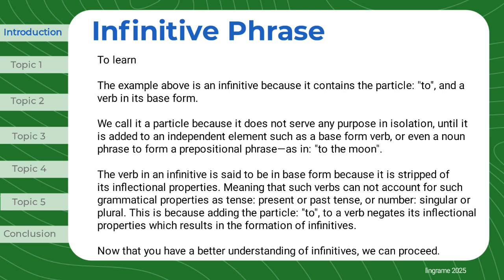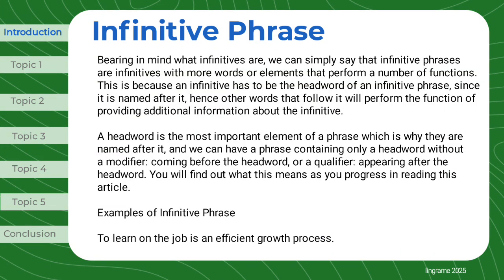The verb in an infinitive is said to be in base form because it is stripped of its inflectional properties, meaning that such verbs cannot account for such grammatical properties as tense, present or past tense, or number, singular or plural. This is because adding the particle, to, to a verb negates its inflectional properties, which results in the formation of infinitives. Now that you have a better understanding of infinitives, we can proceed. Bearing in mind what infinitives are, we can simply say that infinitive phrases are infinitives with more words or elements that perform a number of functions.